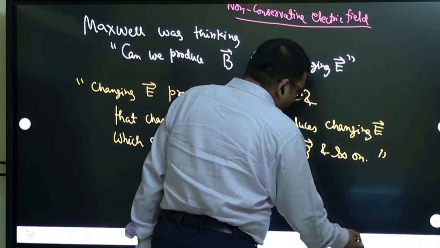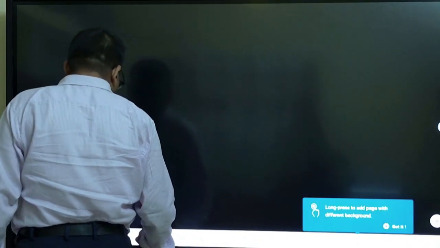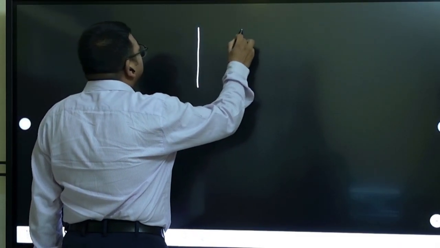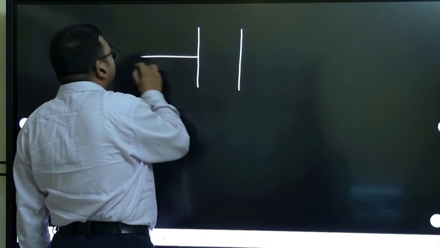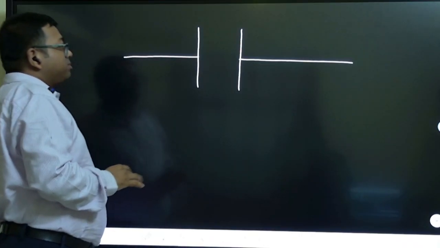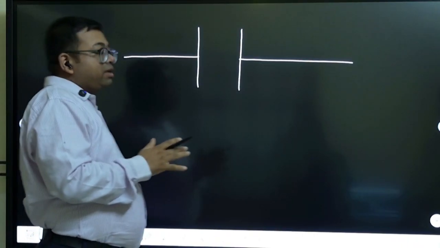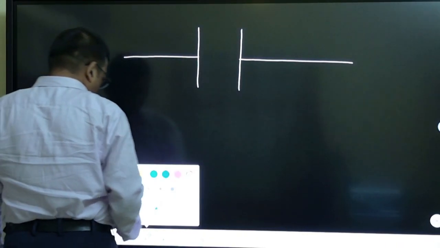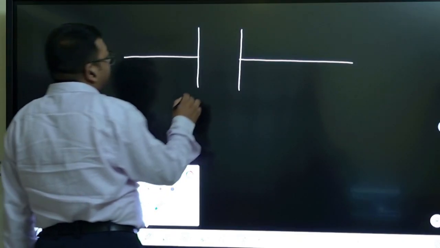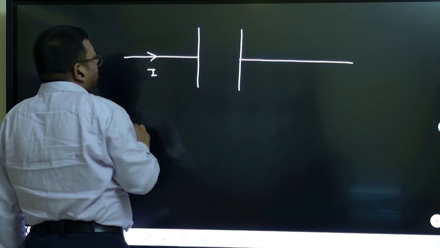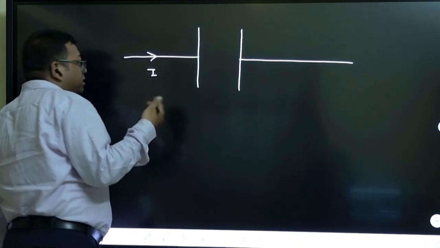Then let us understand how Maxwell proved that. What is the experiment he did? So the experiment which Maxwell performed is this one. In NCERT and many textbooks, things are given in a complex manner, but let us understand in a simple manner what it is. So suppose this is a capacitor, and let us say the current is coming here, and this current is changing.